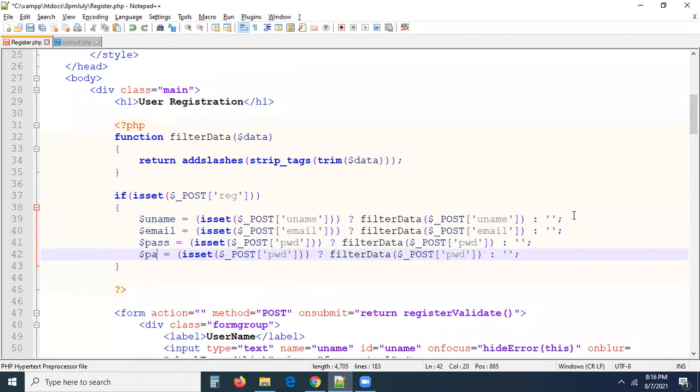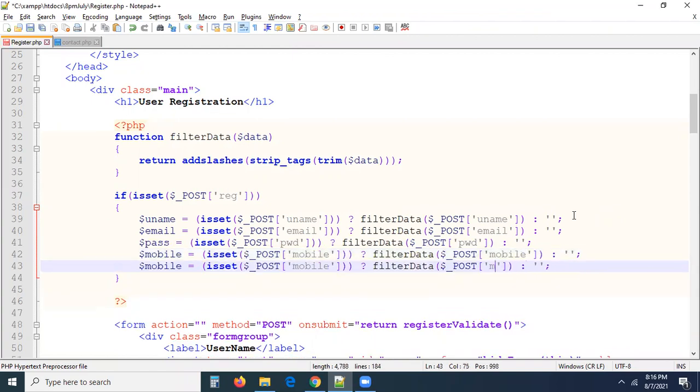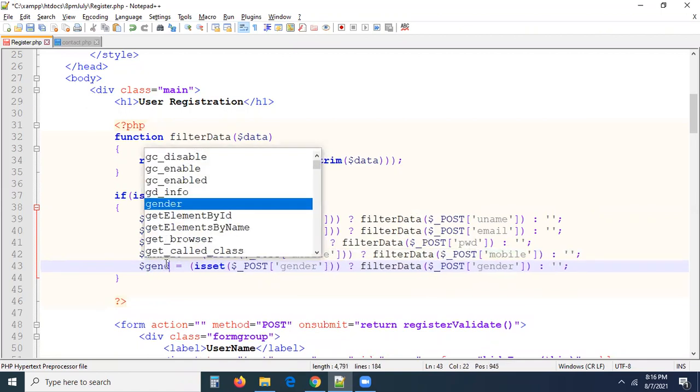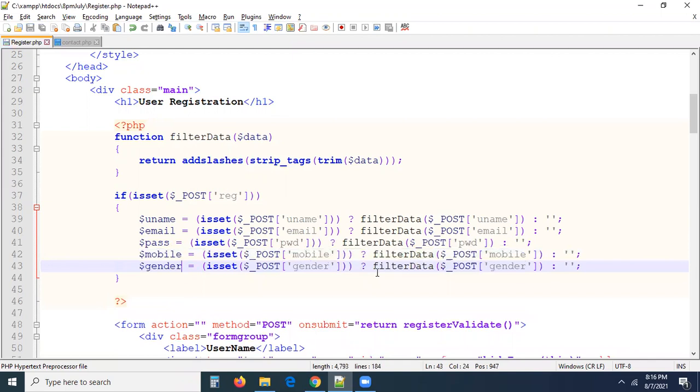I want to take this mobile, and this is going to be mobile. Name of the input fields, you have to check this. I remember all the fields I took like this only, exactly the same way. And the final one is going to be gender. So let me take this also, gender, and this is also going to be gender. Okay, right. This is all the information we collected.